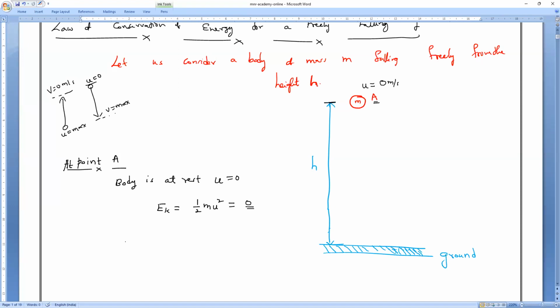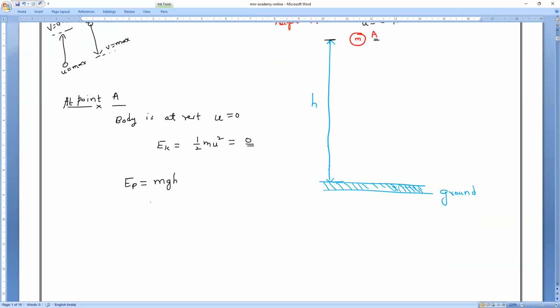So, what is the potential energy? Potential energy is equal to, what will happen, everybody? mgh. Am I right? Speak, guys. All of you? Yes. So then, what is the mechanical energy, all of you? Let me take E equals kinetic energy plus potential energy.